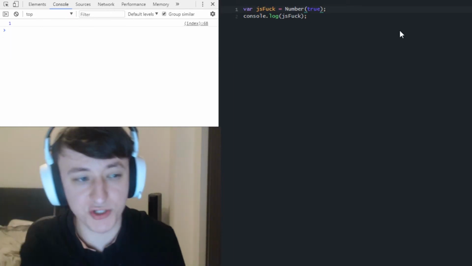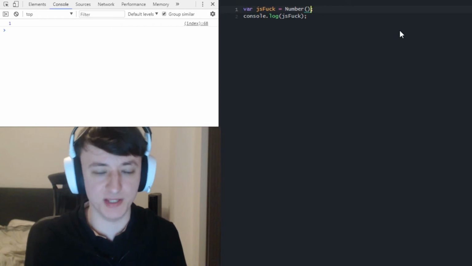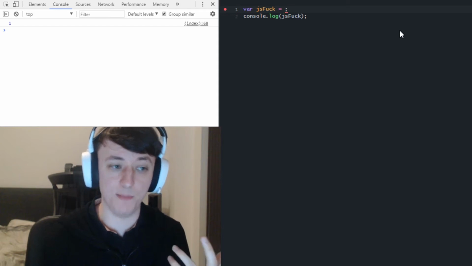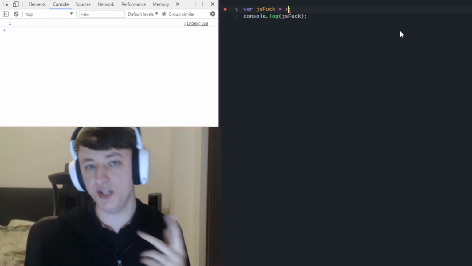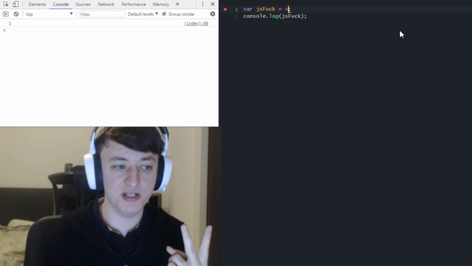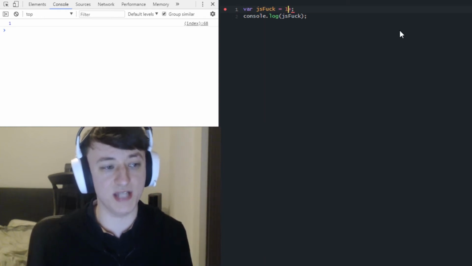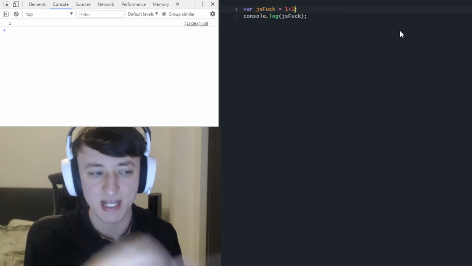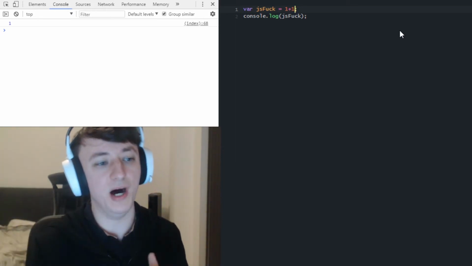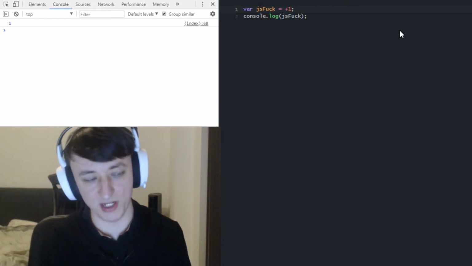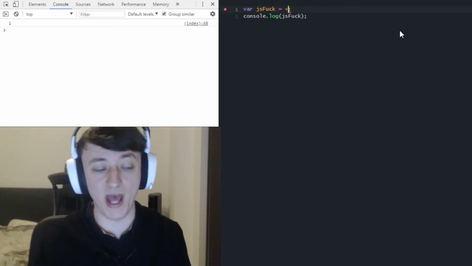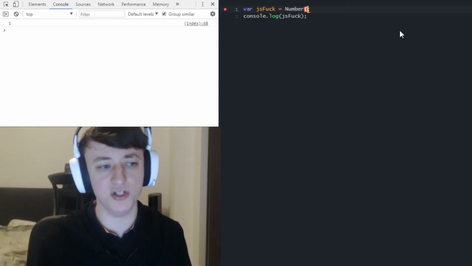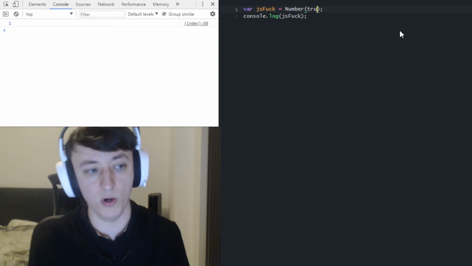So we already know how to get true and false, but we don't know how to convert things to a number. Fortunately, one of the few characters we can use is the plus operator, which actually serves as two different operators. There is one operator where it takes two things either side of it, either two strings and concatenates them, or two numbers and adds them together. There may be even other uses, I don't know. But there is also the unary plus operator, which just takes whatever follows that token and turns it into a number. It's just a very, very short way of using exactly what we just used.